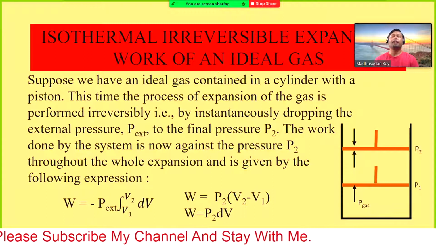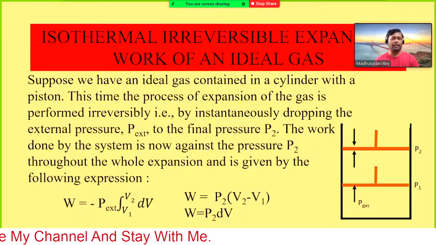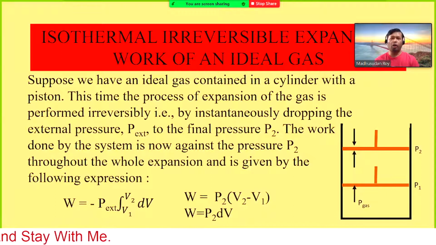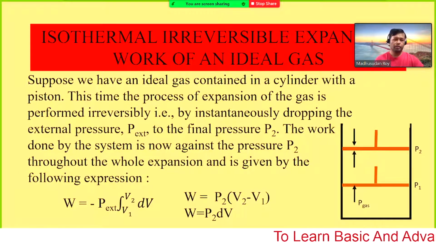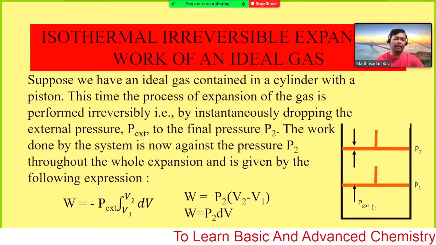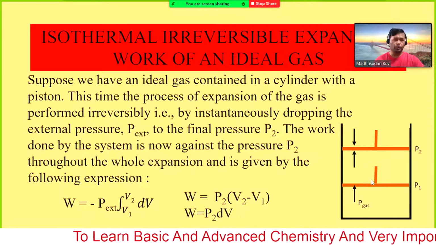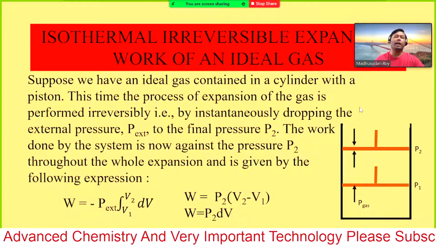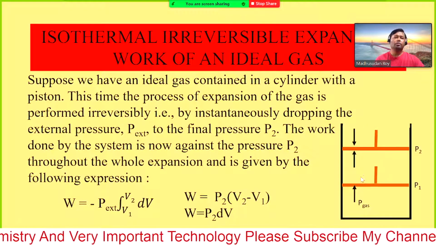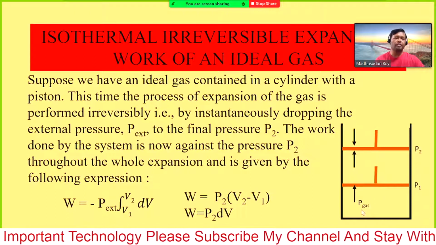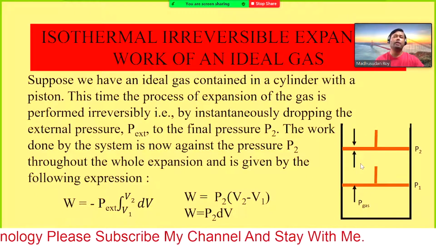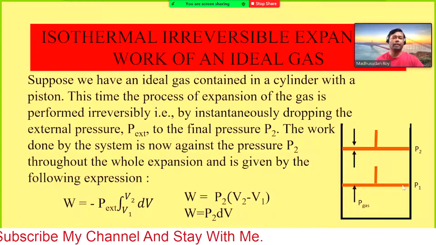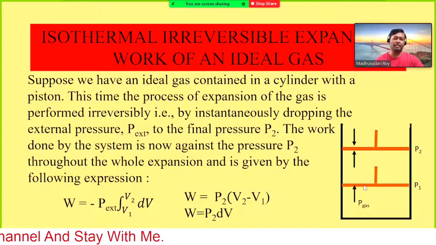This time the expansion of the gas is performed irreversibly, rapidly or instantaneously, by instantaneously dropping the external pressure Pext to a final pressure P2. Initially the pressure was P gas. If you want to keep the piston at this position, you need to apply exactly that amount of pressure, which can be P1 or Pext external.